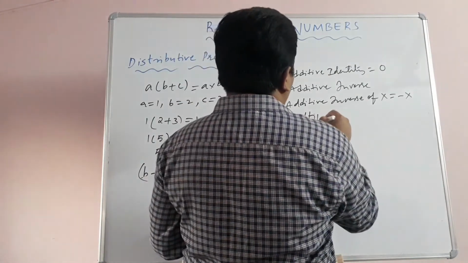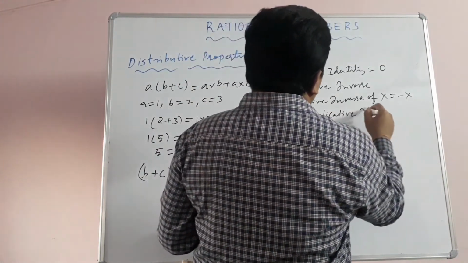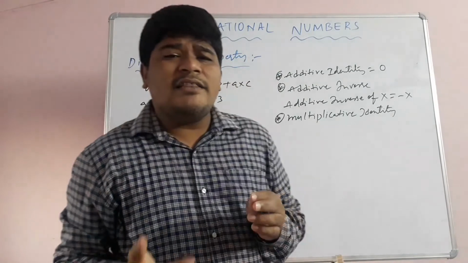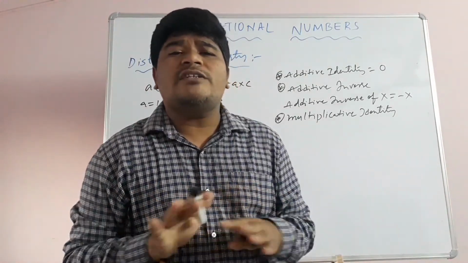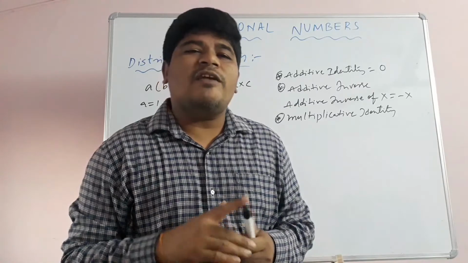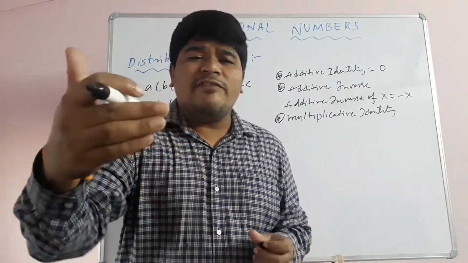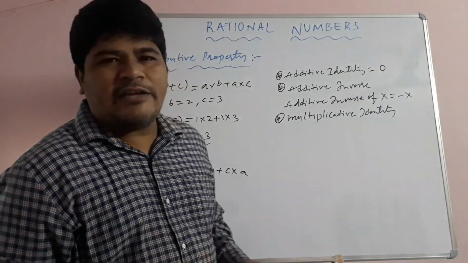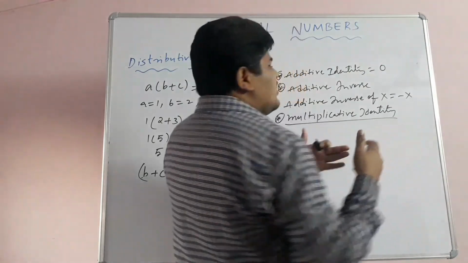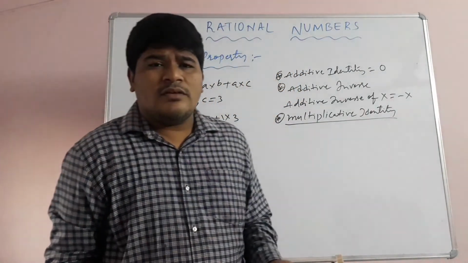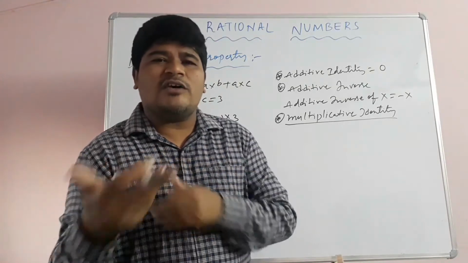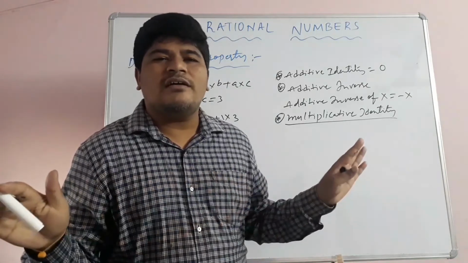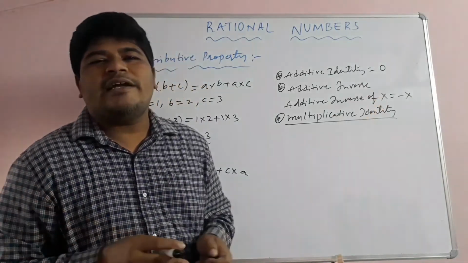multiplicative identity. So children, multiplicative identity means by multiplying that number, value of the given number should not change. So the type of number is 1. If we multiply anything with 1, then there is no change in the given value. So 1 is multiplicative identity. Whatever you multiply with 1, its value never changes. 1 2s are 2, 1 3s are 3, 1 hundreds are 100, 1 thousands are 1000. So whatever you take, if you multiply with 1, there is no change in the value. So 1 is the multiplicative identity.